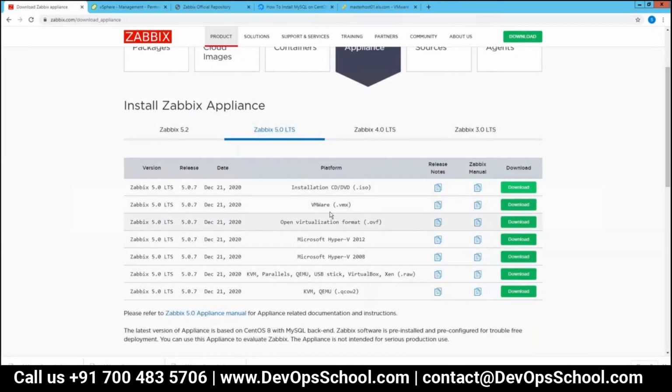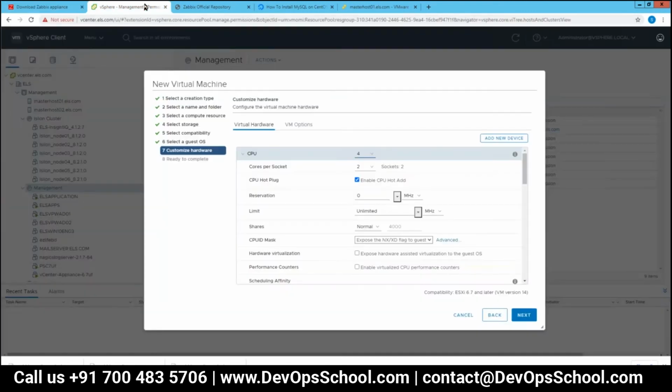I tried with that, but I don't know why it is not working. It is supposed to work because the appliance is released to be compatible with the VMware environment, but it doesn't.